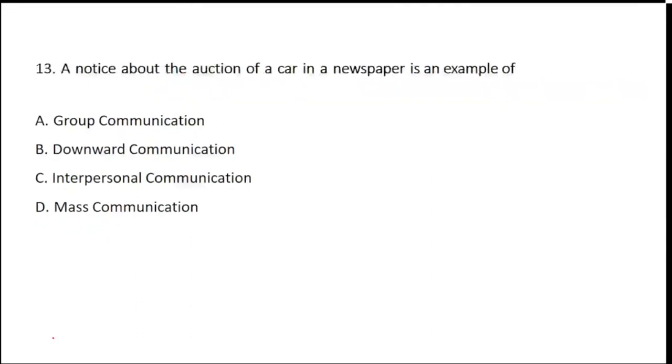Question number 13, we have come quickly because question 12 was very easy and everyone answered correctly. A notice about the auction of a car in a newspaper. They have given an example here, a notice about the auction of a car is an example of what? Group communication, downward communication, interpersonal communication, or mass communication? What does it indicate?